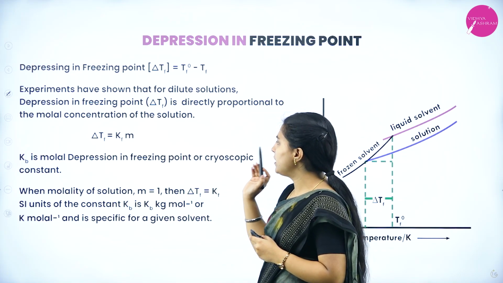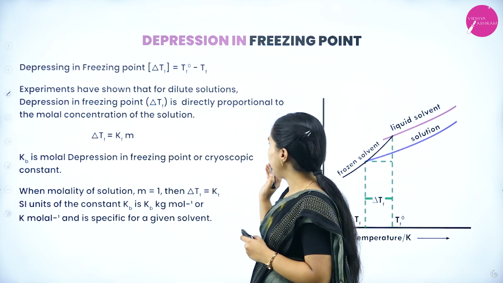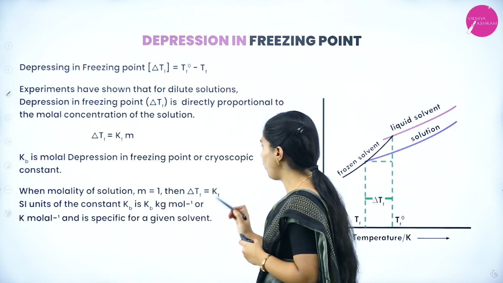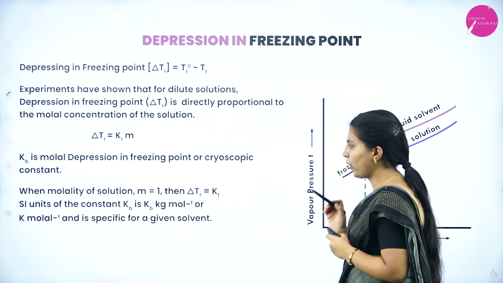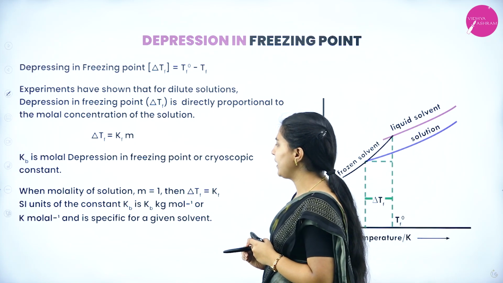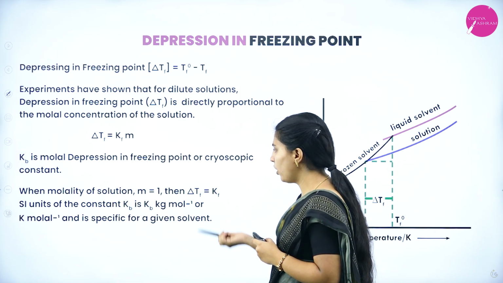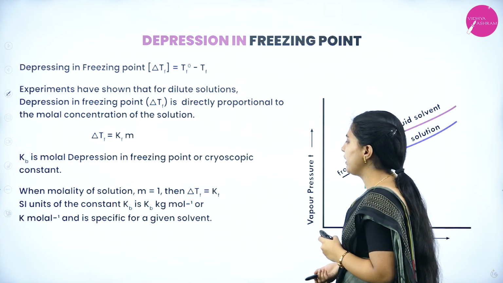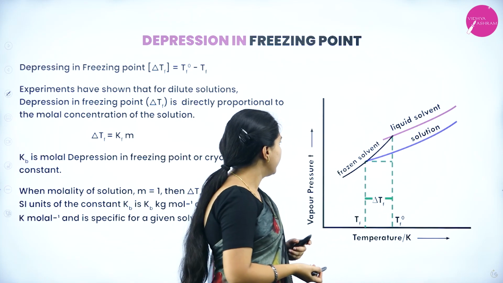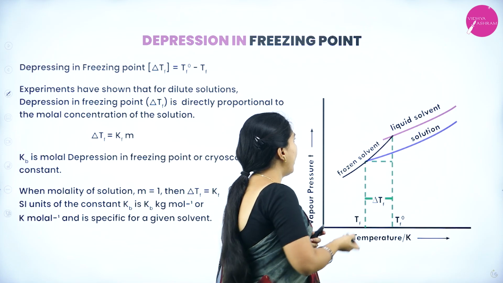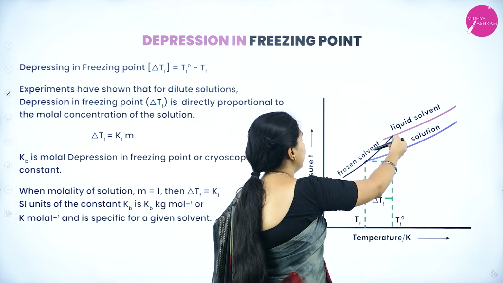Kf is freezing point depression constant or cryoscopic constant. When molality of solution m equal to 1, then delta Tf equal to Kf. SI unit of the constant Kf is kelvin kg per mole and specific for a given solvent. Here you can see it is being decreased, the liquid solvent and the solution.